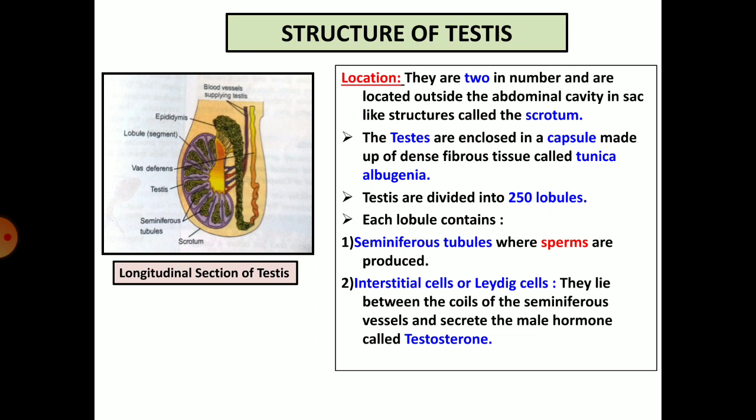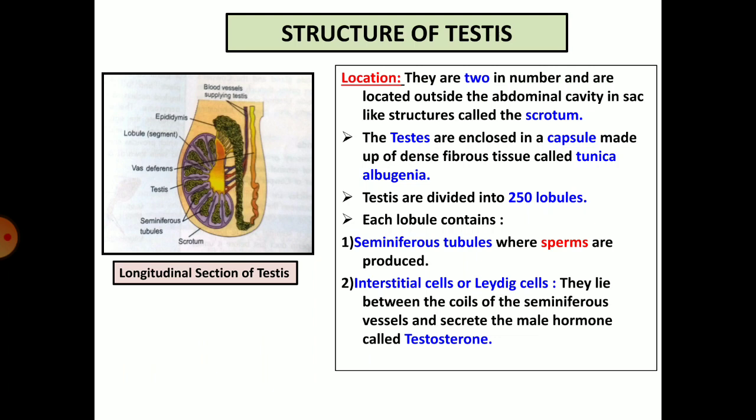Because the scrotal sac or the scrotum maintains a temperature which is 2 to 3 degrees lower than the temperature of the abdomen. This helps in the development of the sperms. This scrotal sac is capable of moving away from the body during the summer season to maintain this temperature and retracting towards the body during the winter time to maintain the temperature once again.